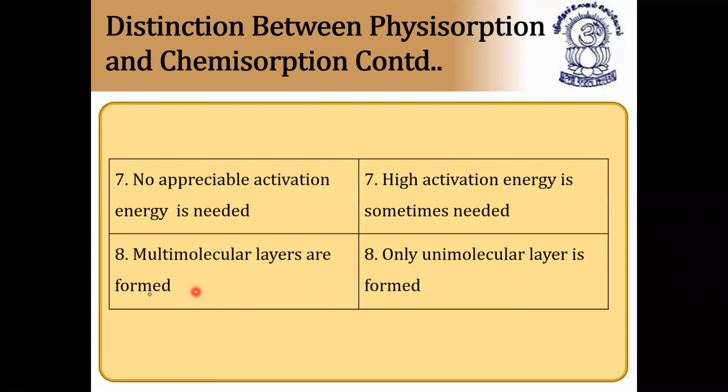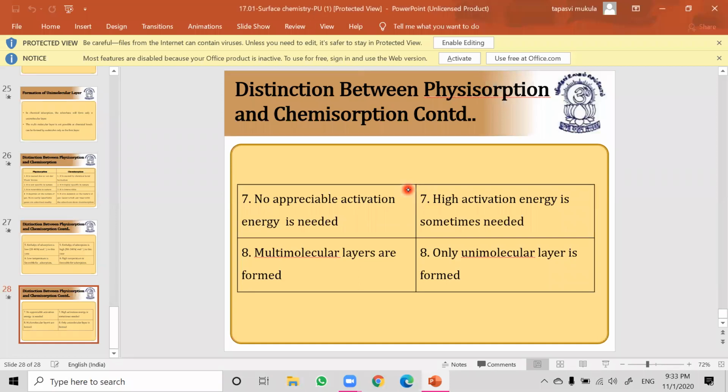Next, in physical adsorption multi-molecular layers are formed, whereas in chemical adsorption only a unimolecular layer is found, because only reactant changes to products. Here there is a reaction, so only a unimolecular layer, whereas in physical adsorption it is multimolecular because there is no reaction. I hope it is clear. So all these points are very important regarding adsorption, physical adsorption and chemical adsorption. Whatever we have completed up to here is most important, and definitely you are going to get one question based on this.